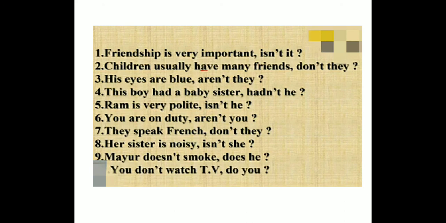You are on duty, aren't you? They speak French, don't they? Her sister is noisy, isn't she? Mayur doesn't smoke, does he? Why? Because negative statement. You don't watch TV, do you?